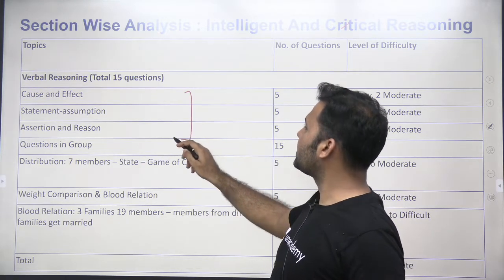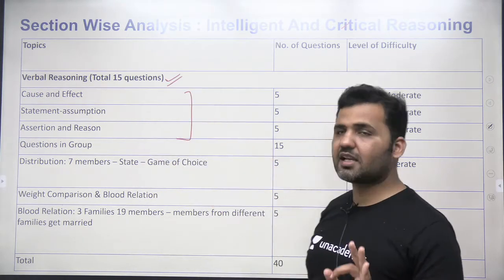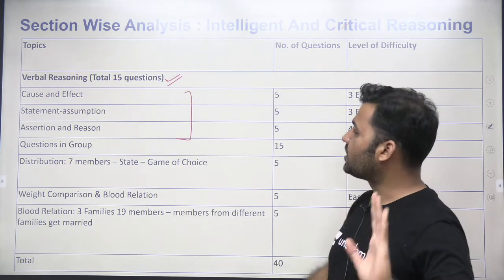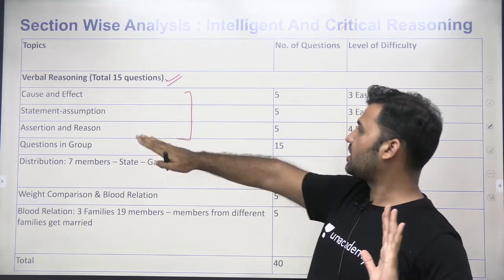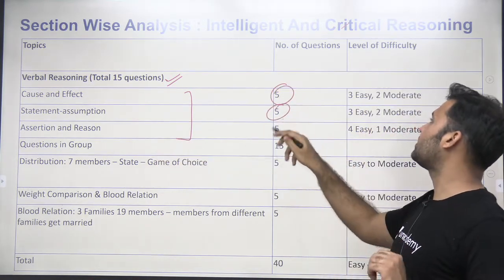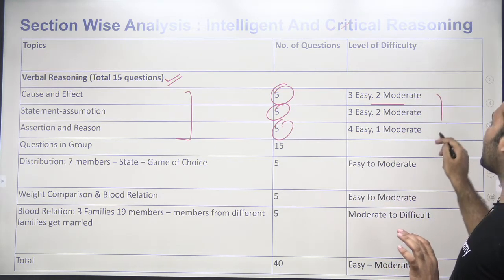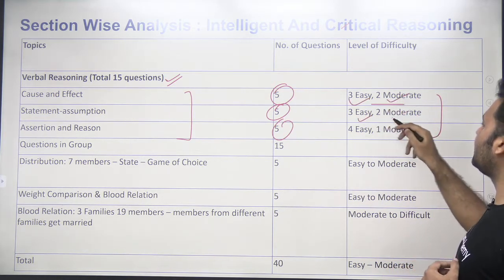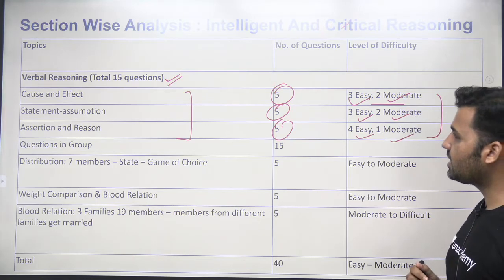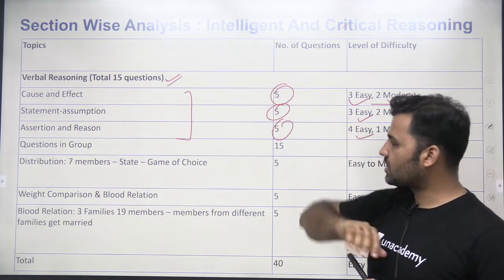There are 15 questions which are categorized as verbal reasoning, right? Which are known as cause and effect, statement and assumption, assertion and reasoning. 5 questions of each category, right? Easy, moderate level questions. 3 easy, 2 moderate, 3 easy, 2 moderate, 4 easy, 1 moderate, right? So out of 40 questions, 15 questions came from this.